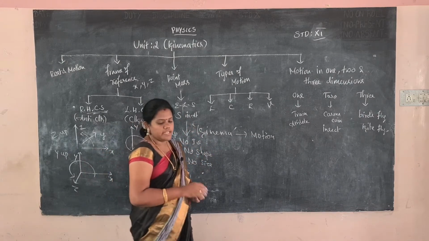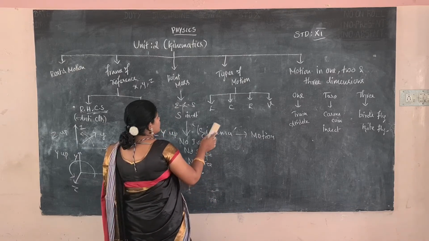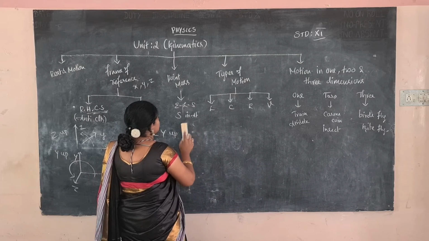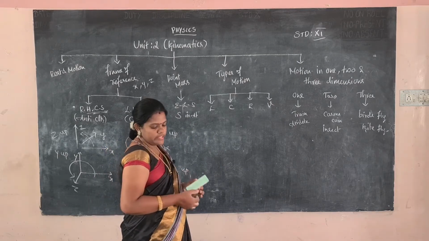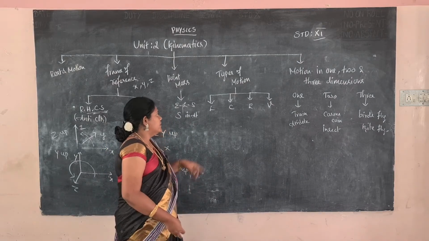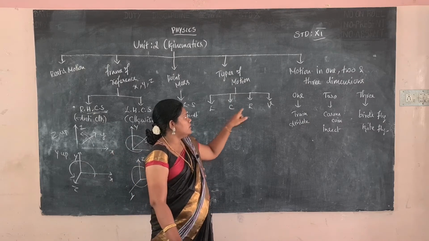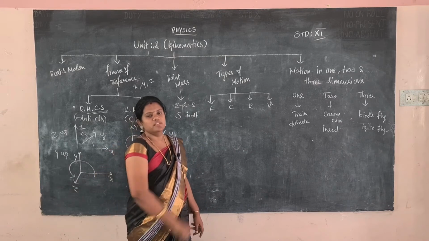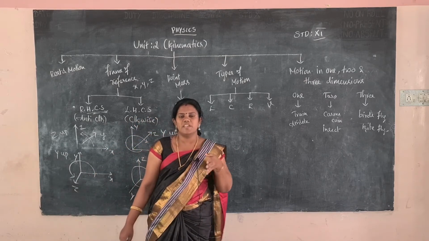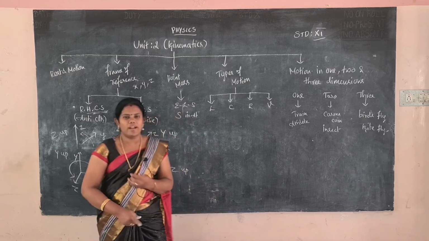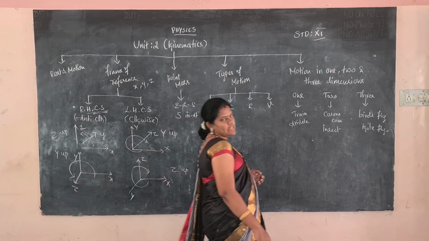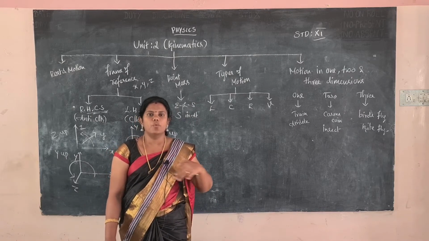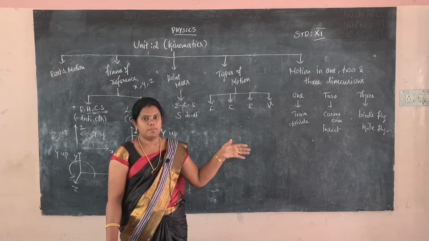Then the next one is types of motion. What are the types of motion? You already learned this in 9th standard: linear motion, circular motion, rotational motion and vibrating motion. What is the meaning of linear motion? Linear motion means one thing moving in a straight line. If I am moving only this side, that is called linear motion.